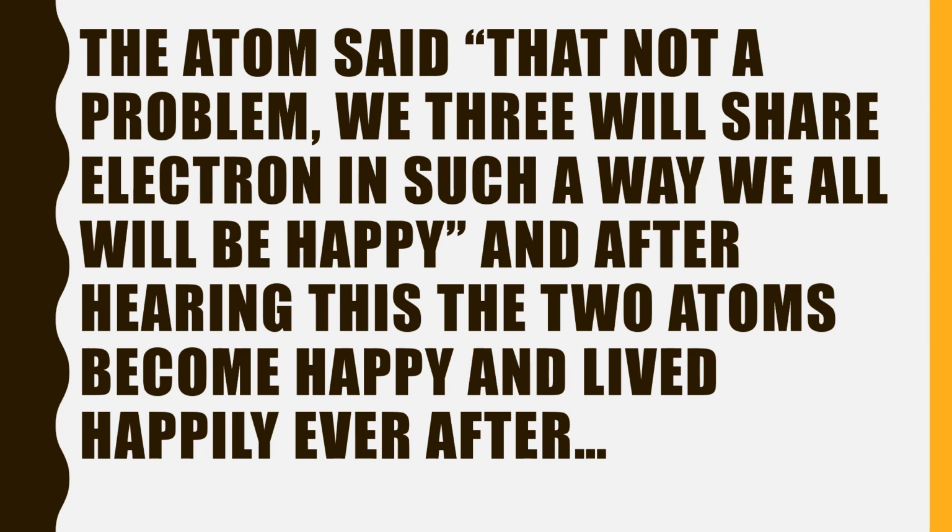We three will share electrons, and in this way we all will be happy." After hearing this, the two atoms became happy and shared their electrons, and they all lived happily ever after, as you have seen before.